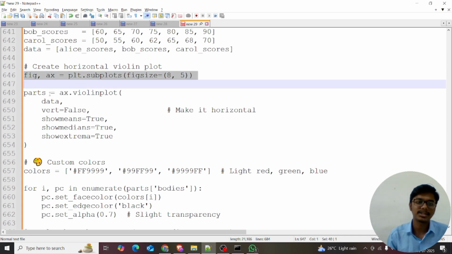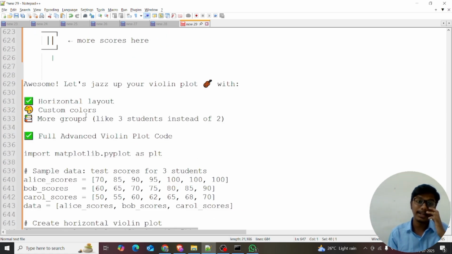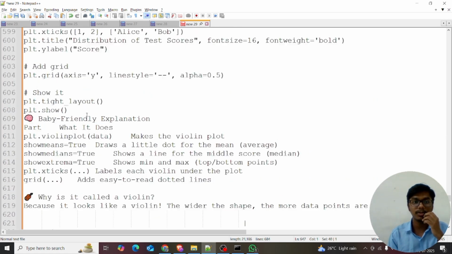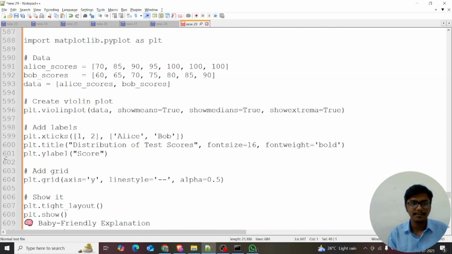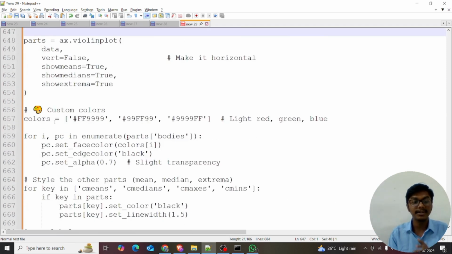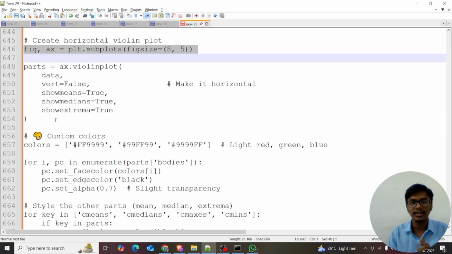So I'm creating parts is equal to ax.violinplot. If you note, I don't know if you can remember, before, if we wanted to print it, we directly used only the variable, but here we are assigning a variable. Are you able to notice? Did everyone notice? Please make a comment in the comment section. So parts is equal to ax.violinplot.